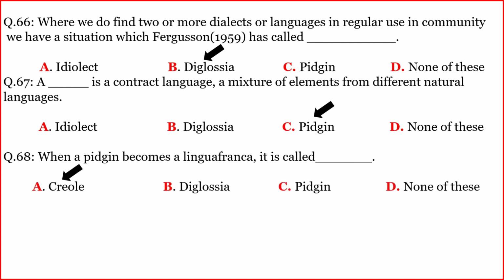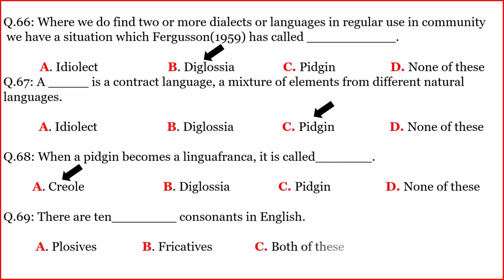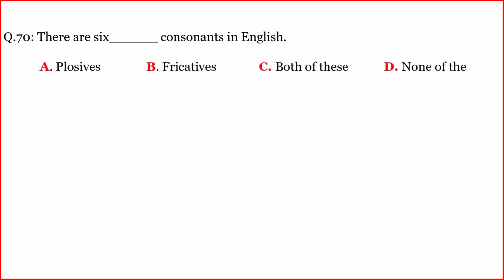Creole. Another. There are 10 dash consonants in English. The correct option is B. Fricatives. There are 6 dash consonants in English. The correct option is A. Plosives.